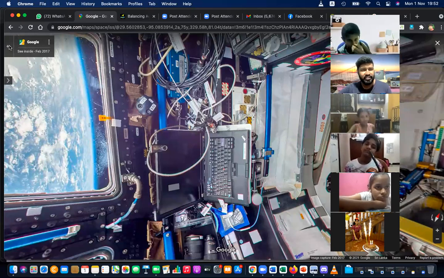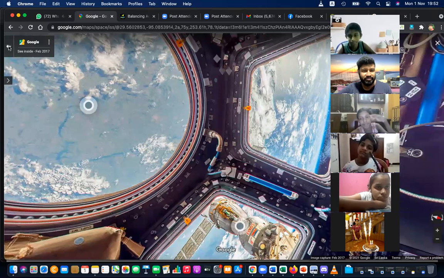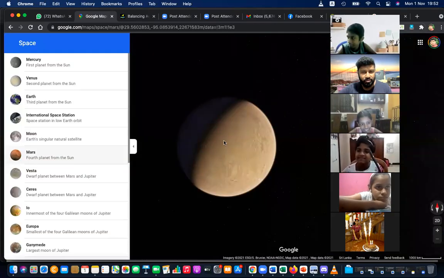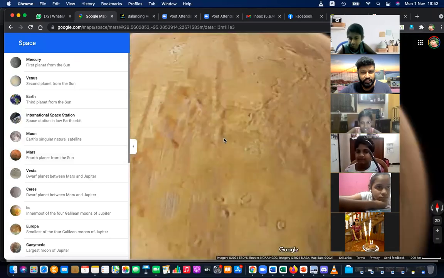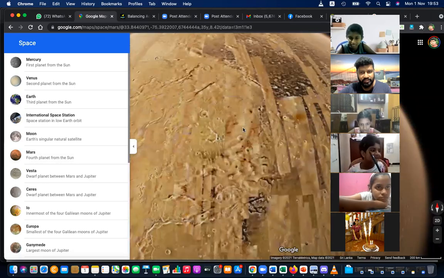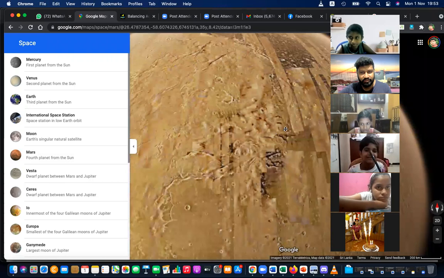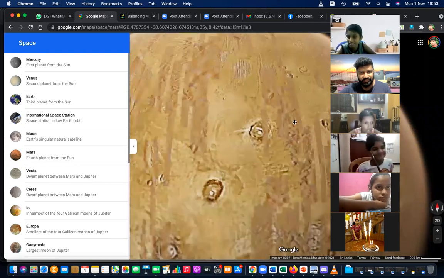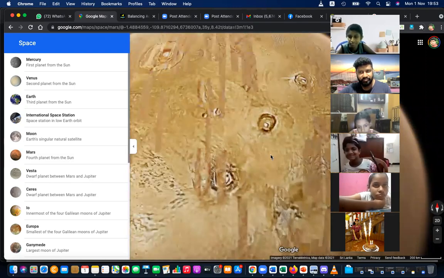Right? This you can go to the Google Maps and see. There is a virtual view. If you want to go to the Mars and see how it looks like, then you can zoom into Mars and see how it actually looks like. These are actual images. You can see mountains and different things there.